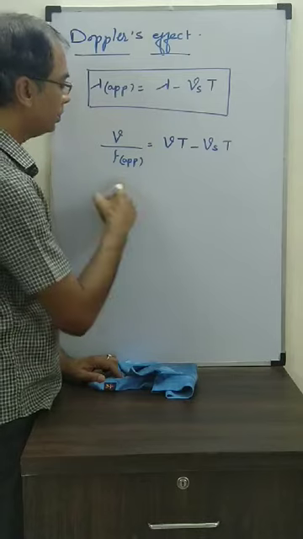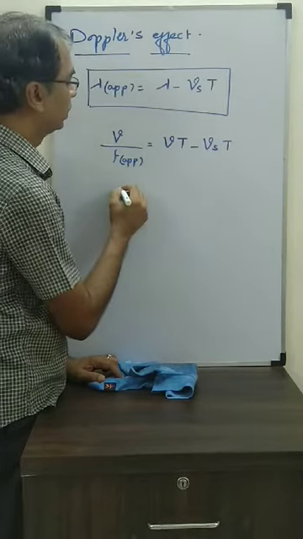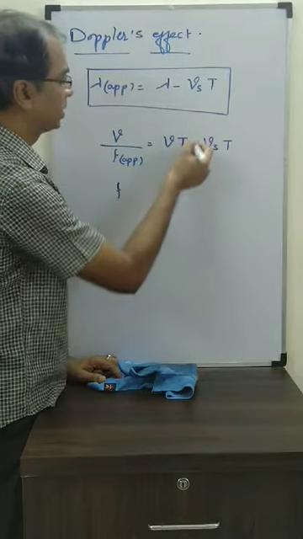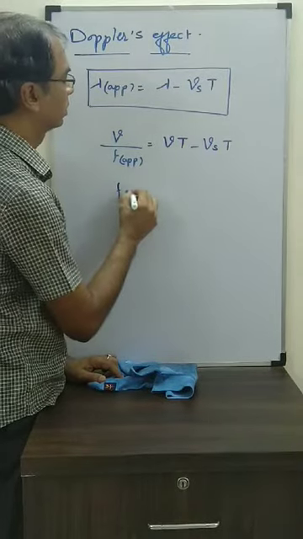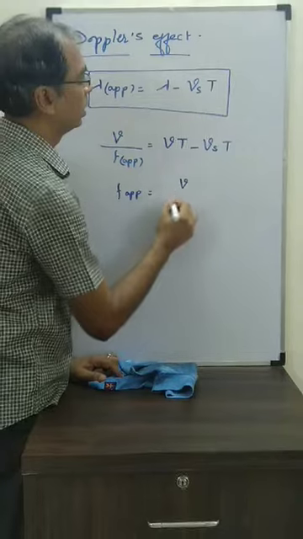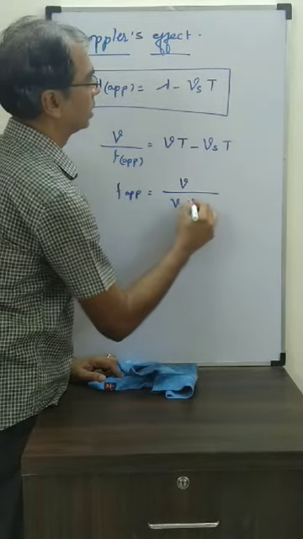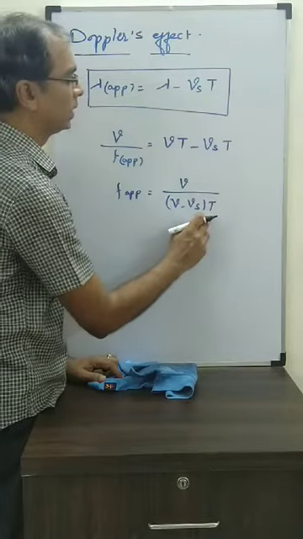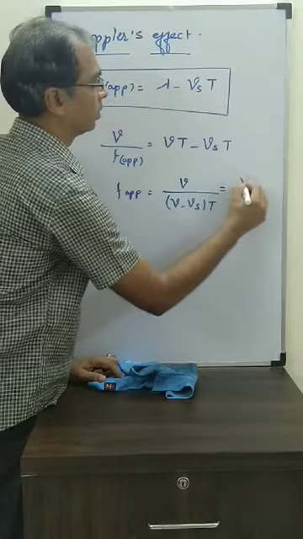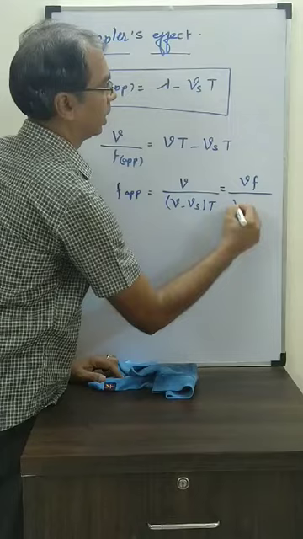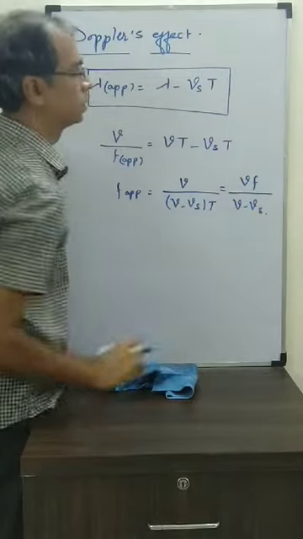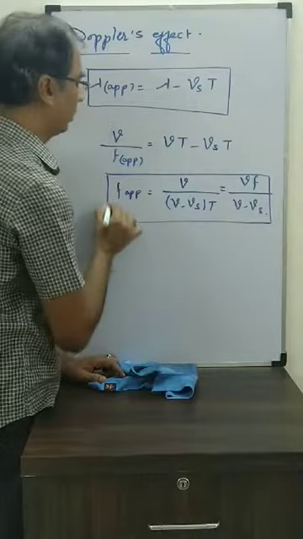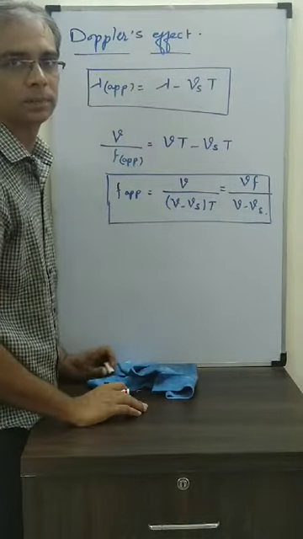Okay. So what can we do further? This is F apparent. So F apparent we can take that side and this we can bring down. So it becomes V by (V minus Vs) into T. Now this 1 by T I can write as frequency. So it will become Vf by (V minus Vs). So this is the apparent frequency received by the observer when the source is going towards it.